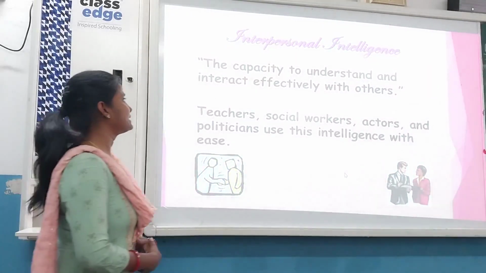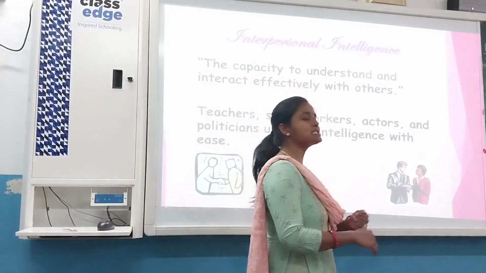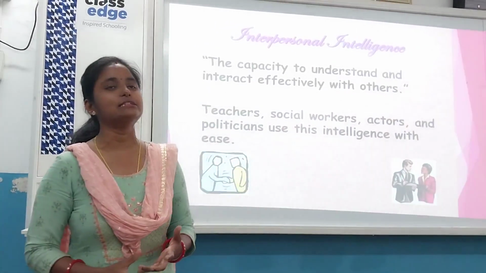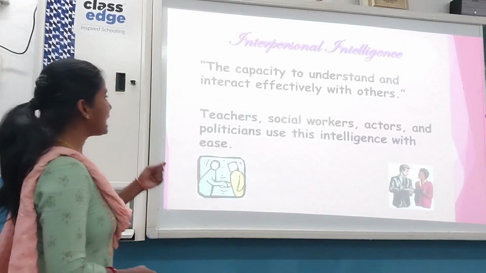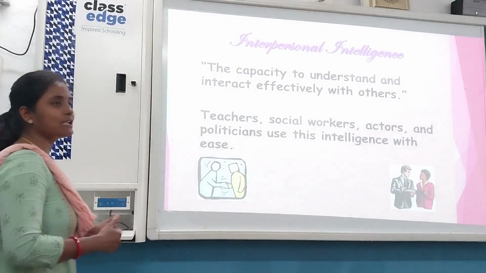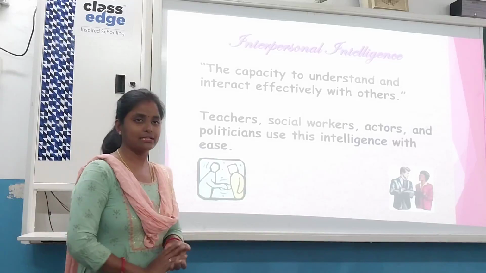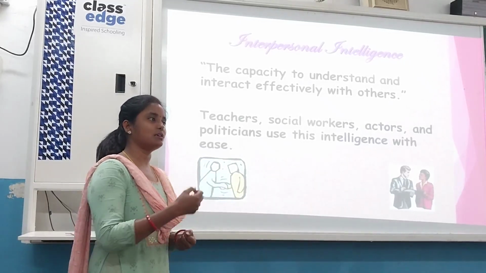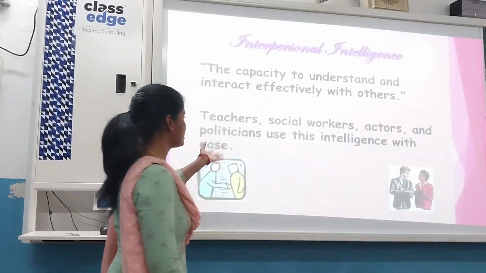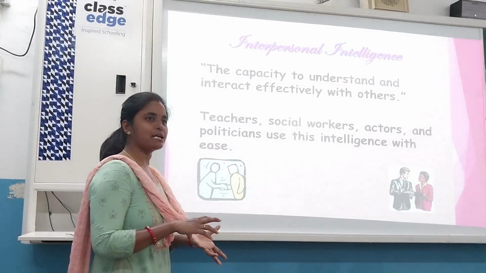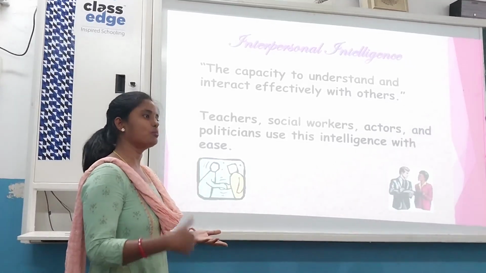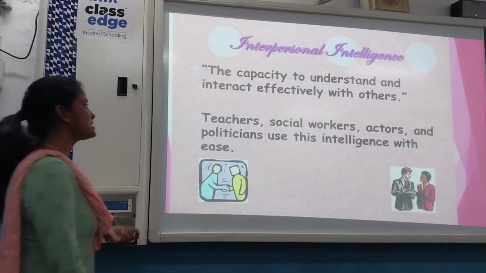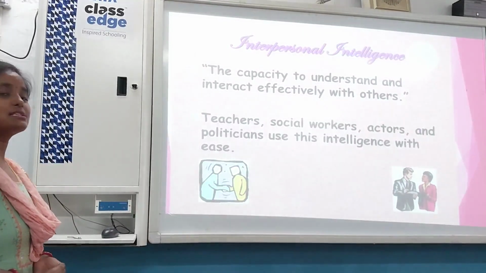Now interpersonal intelligence. Interpersonal that means with others. Some people are very good in this to create bond with others very nicely. The capacity to understand and interact effectively with others, this is interpersonal intelligence. The people who have this kind of intelligence are mostly the teachers. I can say that one person can have one or two kinds of intelligence, or more than that also. Teachers, social workers, actors, politicians, they have this kind of intelligence.